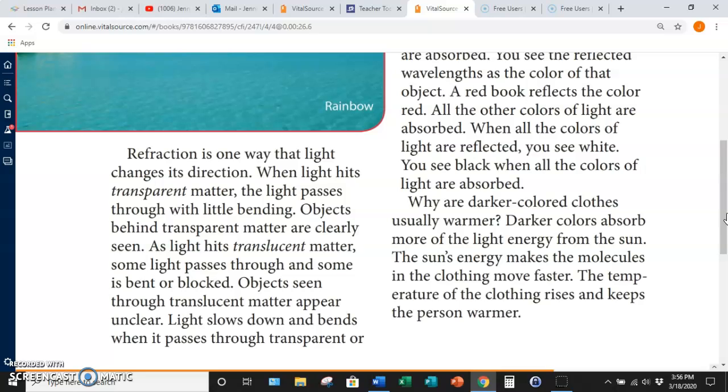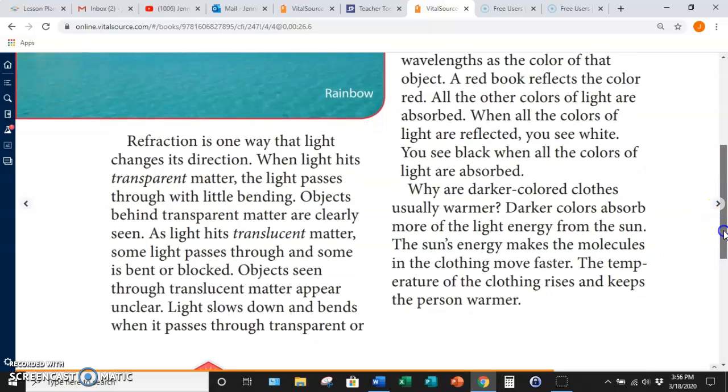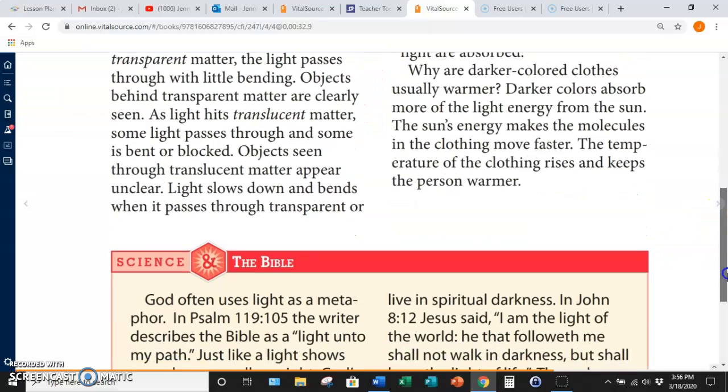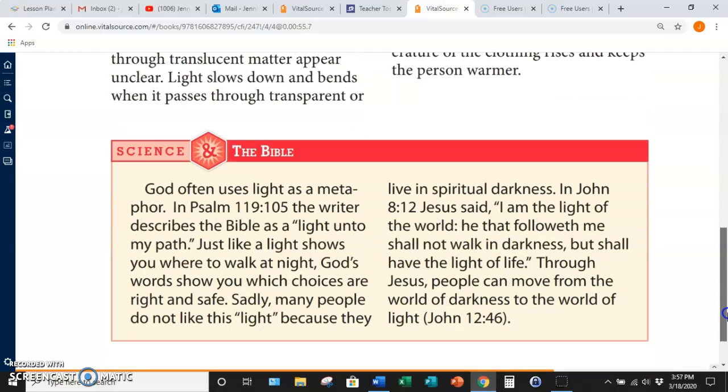So that's why, we're going to get to that in a second, but when you're outside, if you're wearing dark colors, you get really hot. If you're wearing light colors, you don't get as hot, because the sunlight is being absorbed into your dark clothing. Why are darker clothes usually warmer? Darker clothes absorb more of the energy from the sun. The sun's energy makes the molecules in the clothing move faster. The temperature of the clothing rises and keeps the person warmer. That's why a lot of times you'll notice that winter clothes are darker and summer clothes are lighter, just in general.